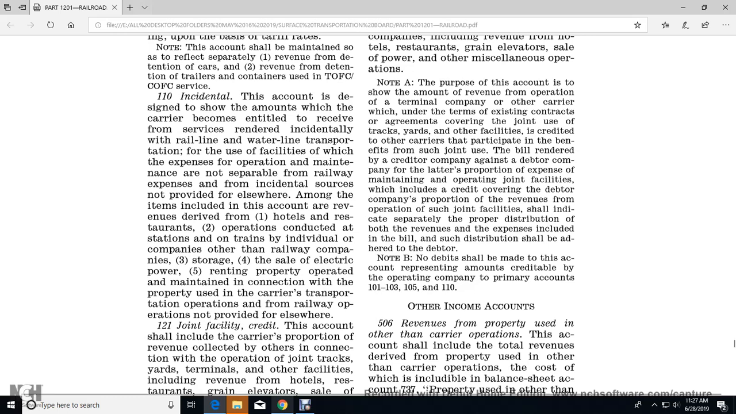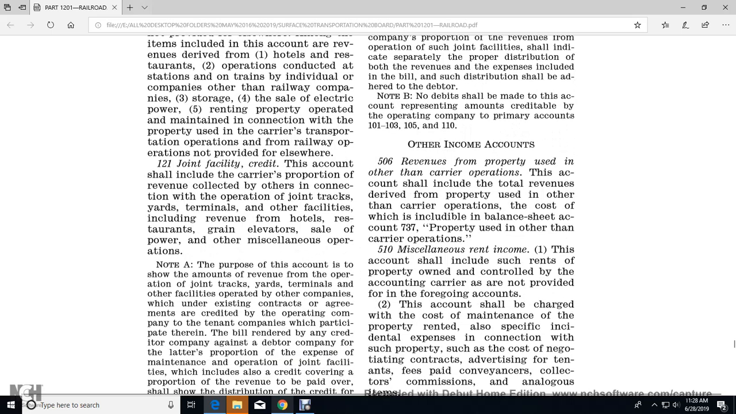receiver from the service rendered, the incidental with the rail line, water line, transportation for the use of the facility with the expense for the operation maintenance of the separable railway expenses and incidental support. Incidental sources provided elsewhere. Among the items included in the account are the revenues derived in the hotels, restaurants, the operation conducted for the stations on the trains of individual companies for the other railway companies. 3. Storage of the sale of the electrical power. 5. Renting property operated, maintaining connection with the property used by the carrier transportation operation, railway operation provided elsewhere.